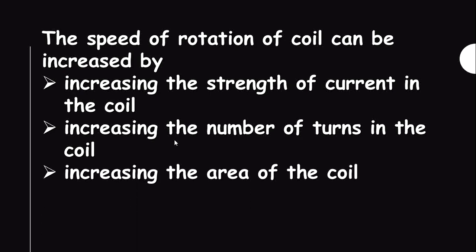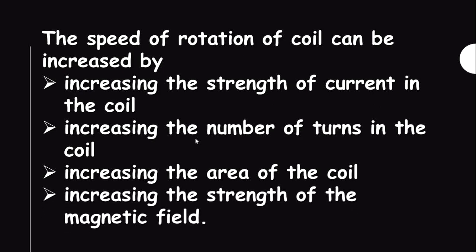Increasing the area of the coil. Increasing the strength of the magnetic field. How can we increase the strength of the magnetic field? By increasing the number of loops of wire around the iron core and by increasing the current. We have to increase the number of turns in the coil and then increase the current to increase the strength of the magnetic field. By increasing the number of turns in the coil and the strength of current, the strength of the magnetic field also increases.